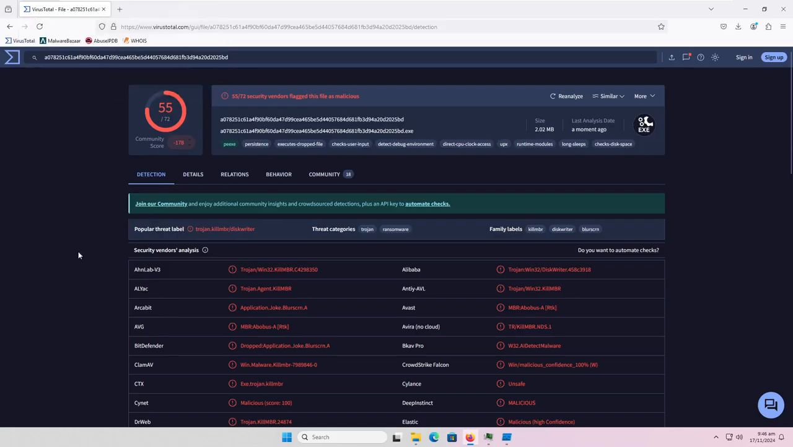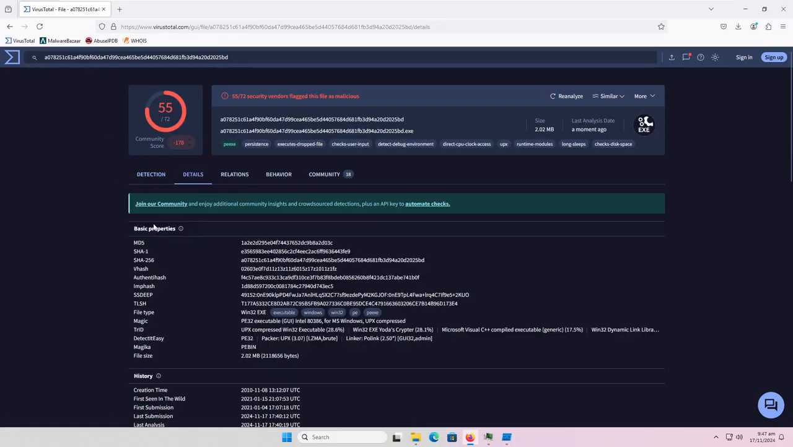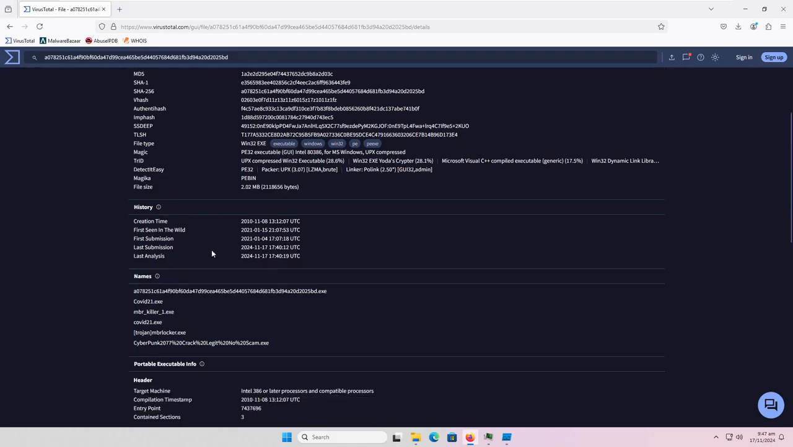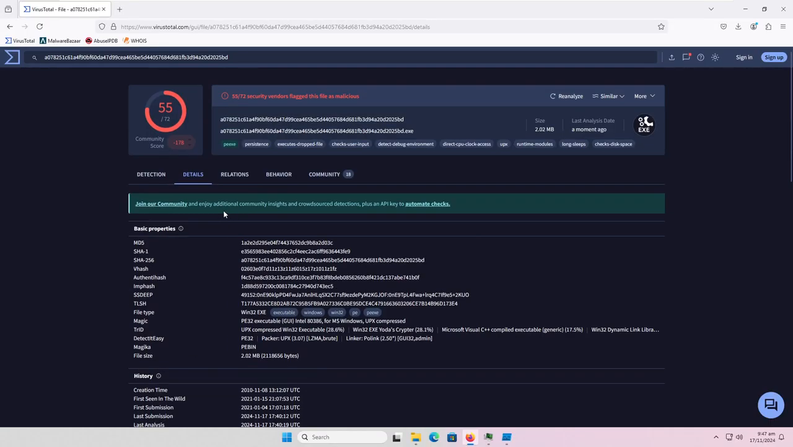Now, there's also some other things with this malware. If we take a look, some of these have application joke blue screen. Yeah, very funny joke. Please don't go around calling this joke program. Anyway, this does have 55 out of 72 detections, and if we go to details, we could see that it was first submitted almost 4 years ago.